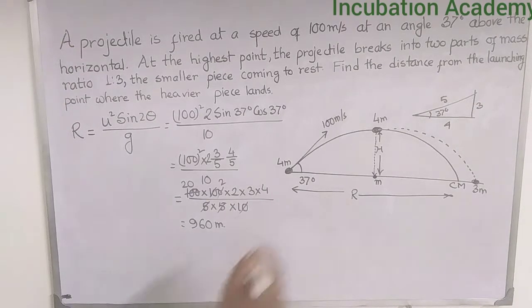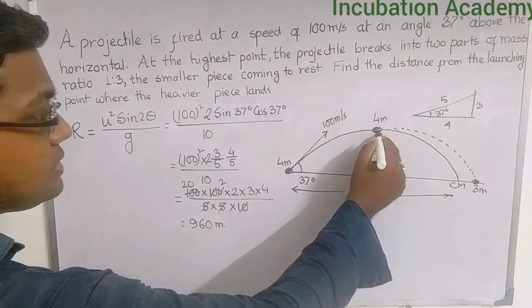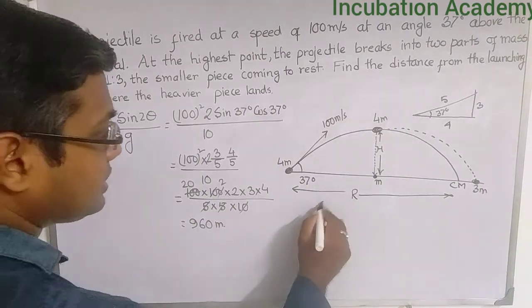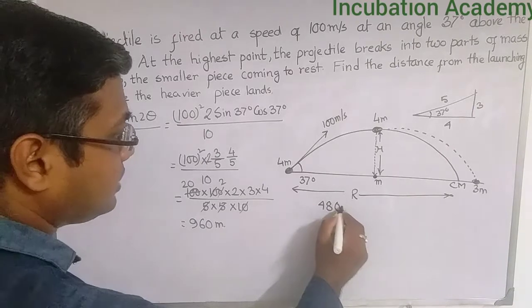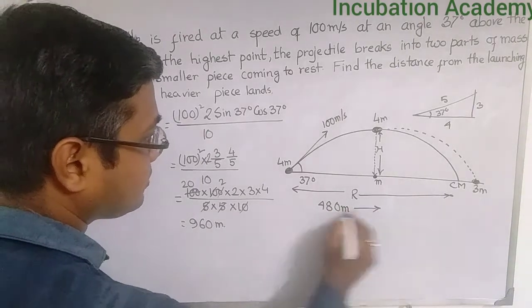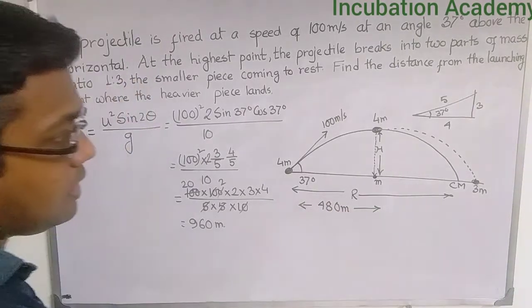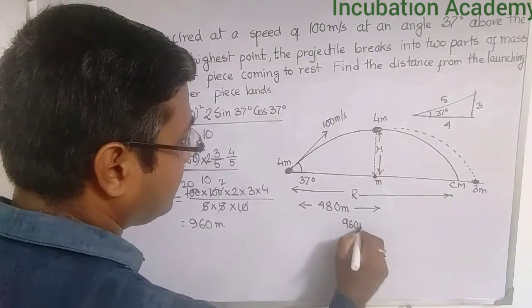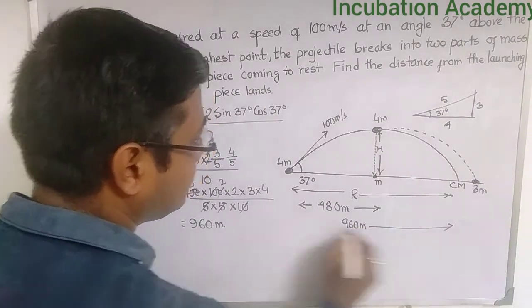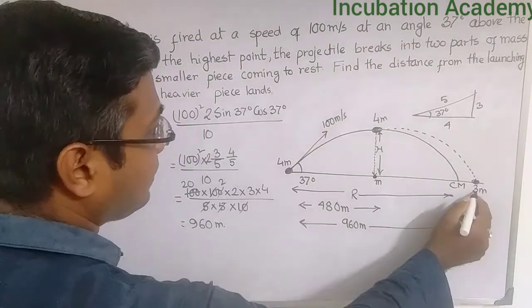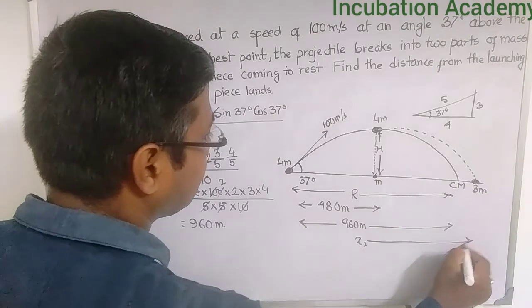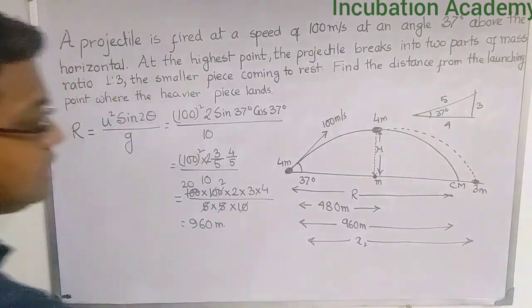Now just think, this mass m falls here. So we can say this distance is half of the range, that is at a distance of 480 meter. The center of mass lands at the point 960 meter. So you have to find out where the heavier mass strikes the ground. We can say that is x2.